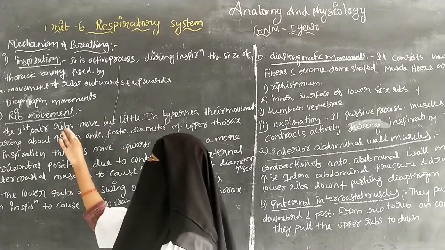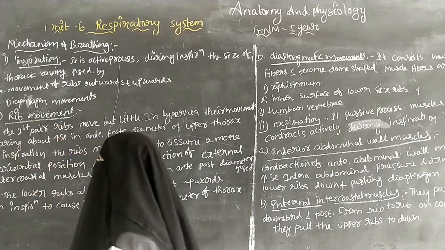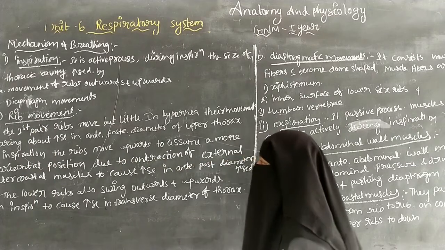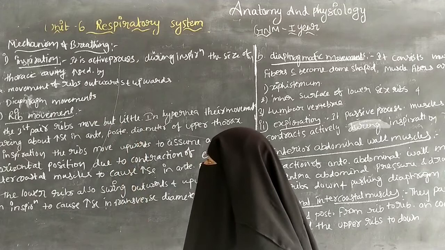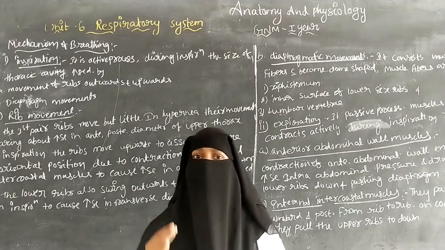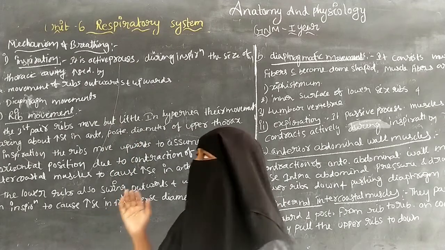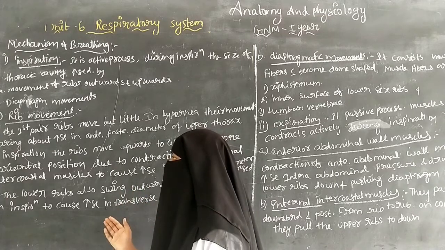First we will discuss the rib movement. There are 12 pairs of ribs in the respiratory system.